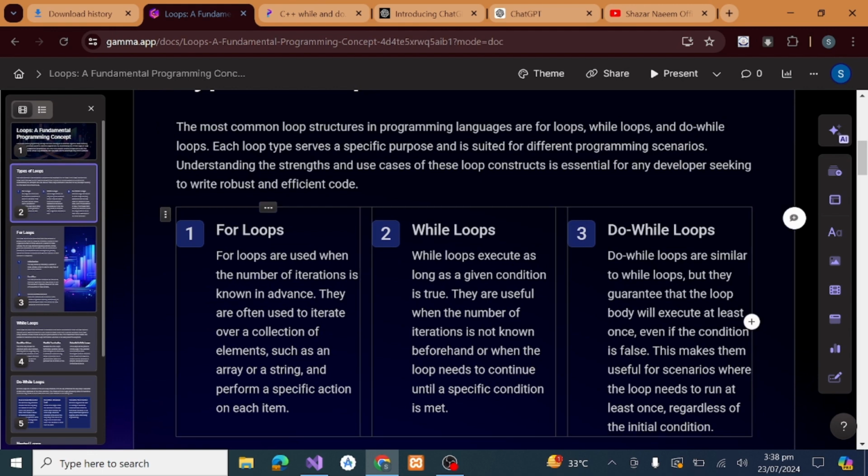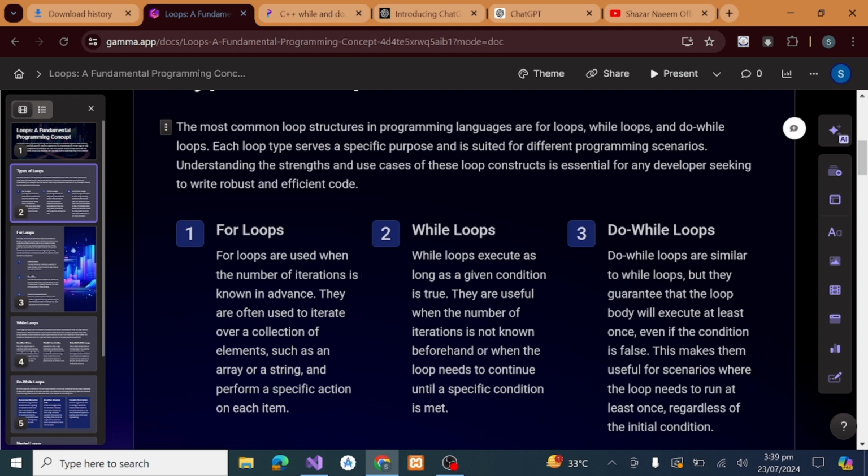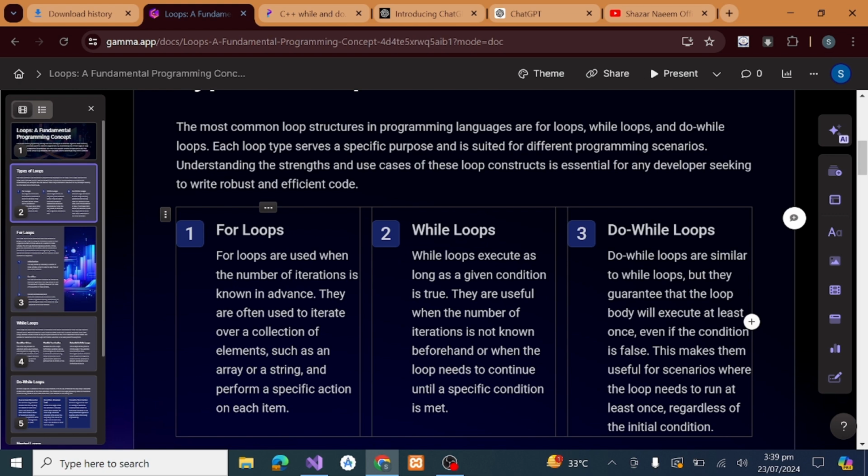For loops are used when the number of iterations is known in advance. They are often used to iterate over a collection of elements such as arrays or strings and perform a specific operation on each item. So for loops are used when we know the number of iterations. In that scenario, we apply the for loop. Later, we will discuss the syntax of a for loop.